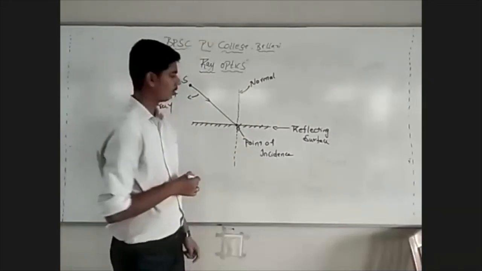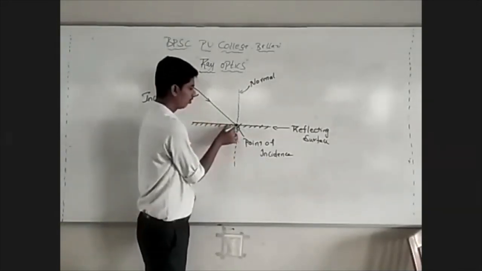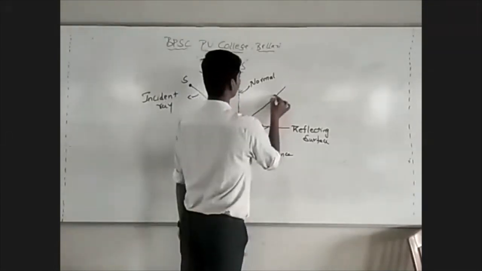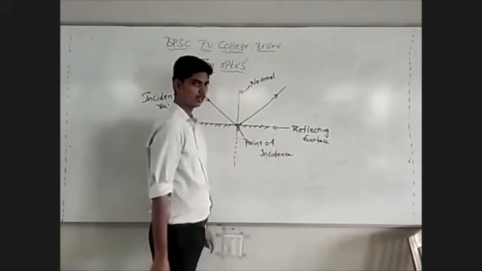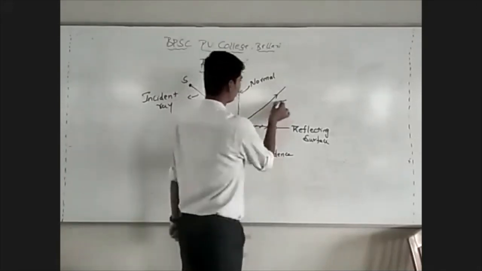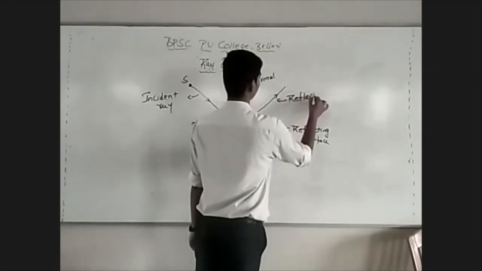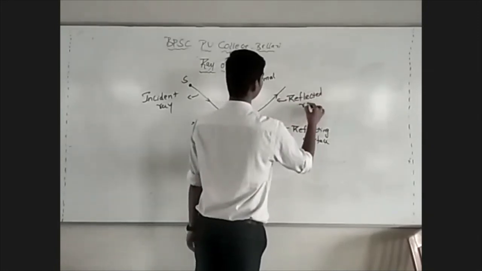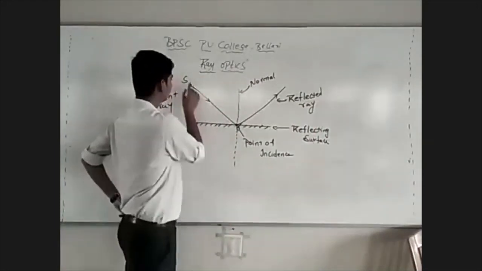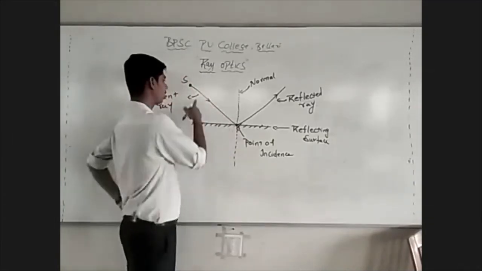Once light is incident on the reflecting surface, we know this light bounces back into the same medium. The light that gets reflected is called the reflected ray. This is known as the reflected ray. So the ray of light that is incident on the surface is called the incident ray.